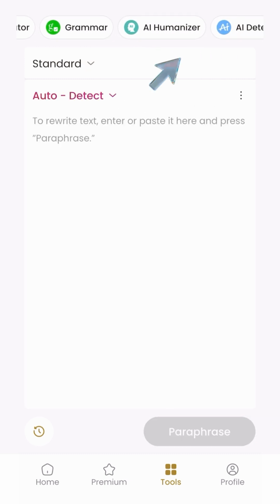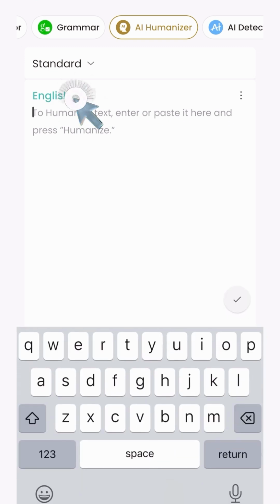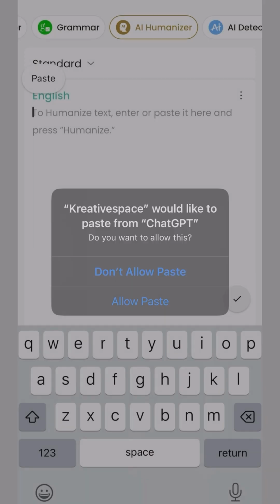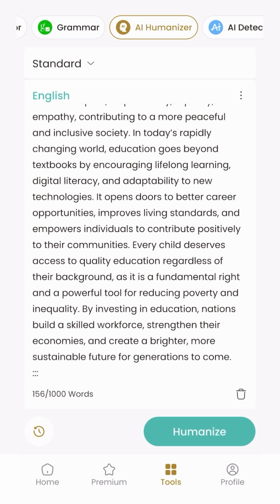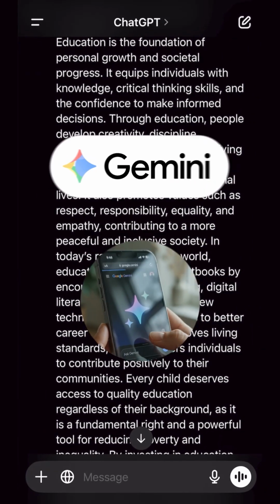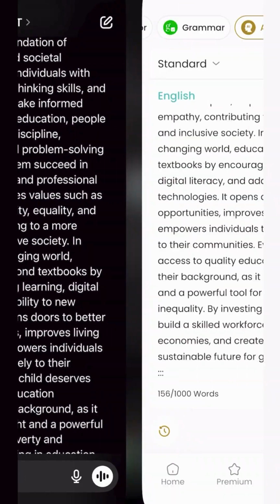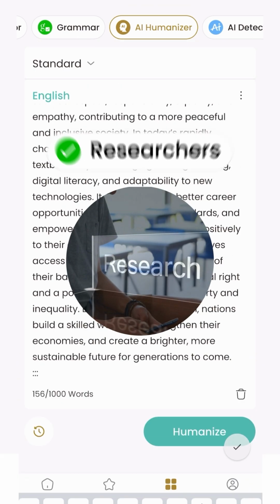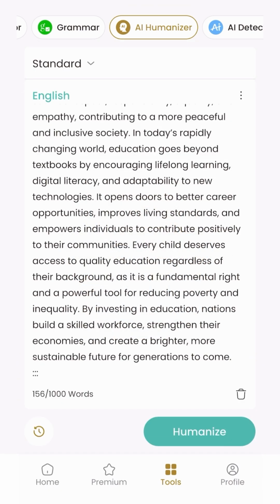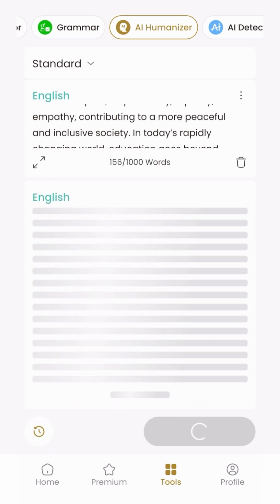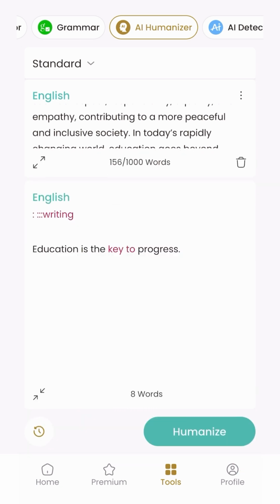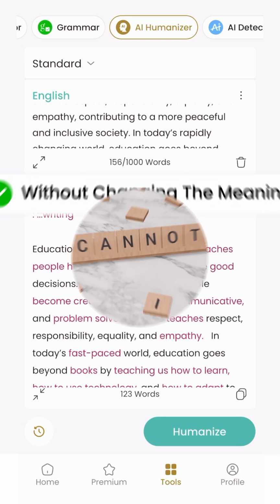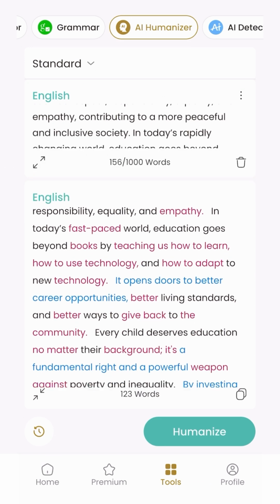Now, you can also use the AI humanizer. With this, copy paste the content that you have. You can paste from any AI tool: ChatGPT, Gemini, Copilot. Let's go for ChatGPT. Copy paste the content that you have. Over here, you can choose the tonality as well: standard, fluency, natural. Students for assignments, researchers for research papers, any individuals who have to make sure they are humanizing their AI content naturally. Humanize it. Our tool, within a few seconds, will humanize it for you without changing the meaning. That is the best part of it.